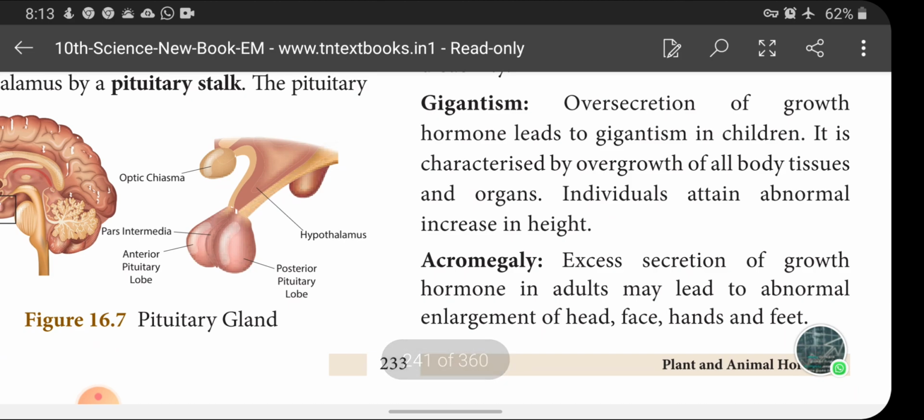Next one is gigantism. Oversecretion of growth hormone leads to gigantism in children. It is characterized by overgrowth of all body tissues and organs. Individuals attain an abnormal increase in height. So gigantism is a disorder caused by excess secretion of growth hormone by the pituitary gland. Its symptoms in children are overgrowth of all body tissues and organs, leading to abnormal increase in height.